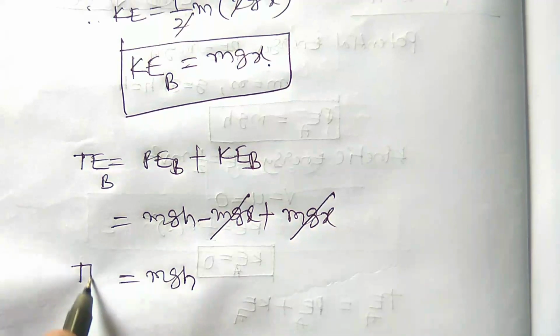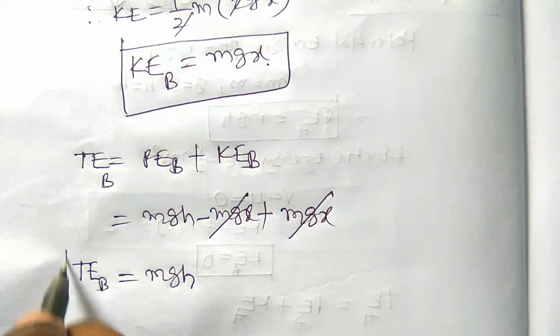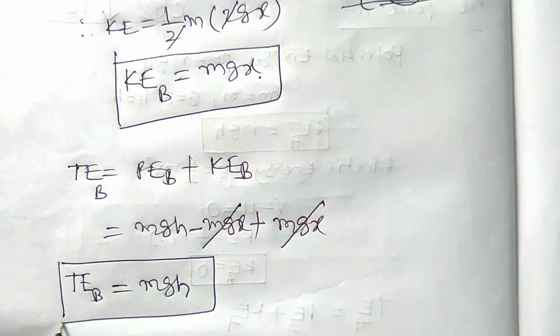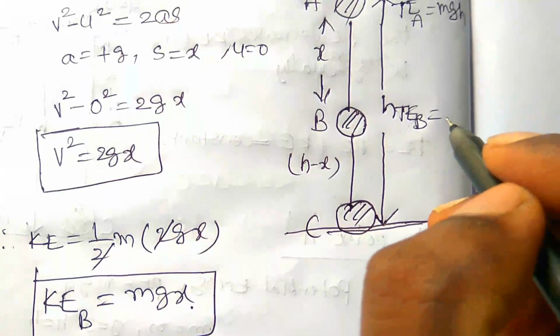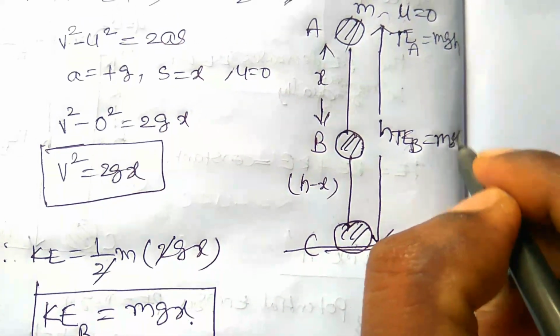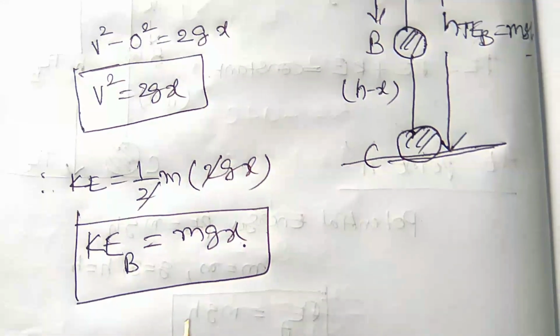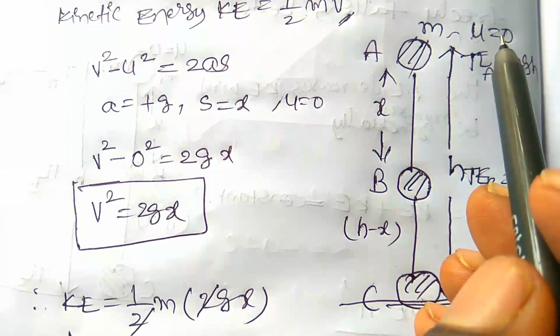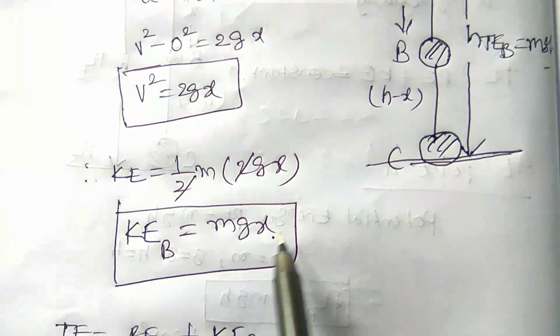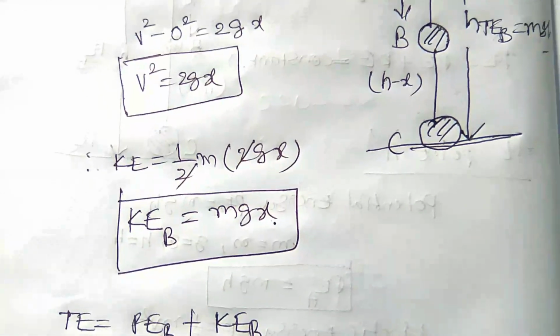So TE at B is equal to mgh. So TE at B is again mgh. The energy will not be changed. We cannot create or destroy energy, but it can change from one form to another. Let us see, the kinetic energy at point A is equal to 0 because the initial velocity is equal to 0. But in case of point B, the kinetic energy will be mgx. Something will be changed, it will be increased.